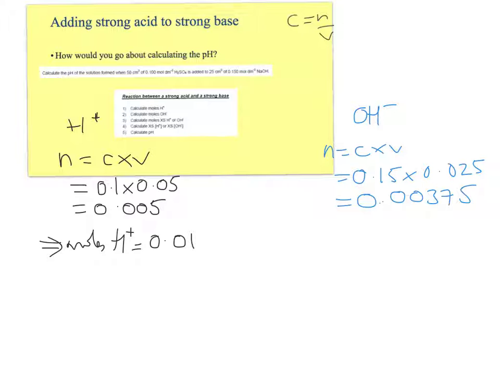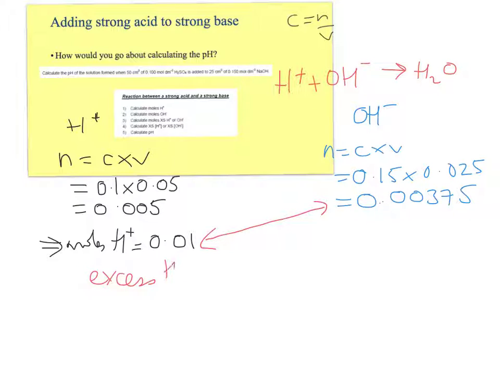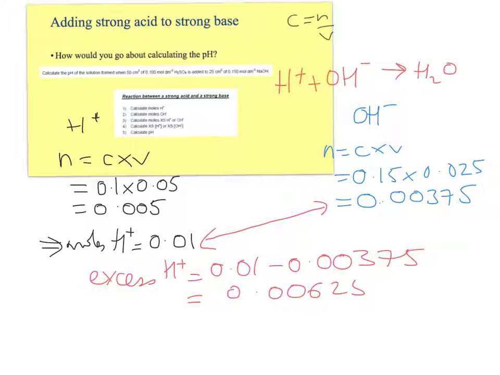Right, so you've worked out the amount of moles of OH minus and H plus. Now what you can see, you want a one-to-one relationship obviously for these, because we've already accounted for the fact that it's a diprotic acid. But we're actually just looking at this part in this equation now. So they're one-to-one. So we have got more H plus than we've got OH minus. So our excess H plus is going to be 0.01 minus 0.00375, which equals 0.00625.